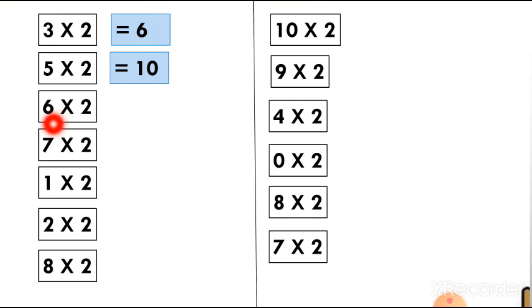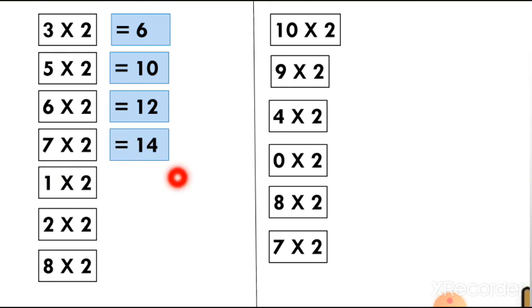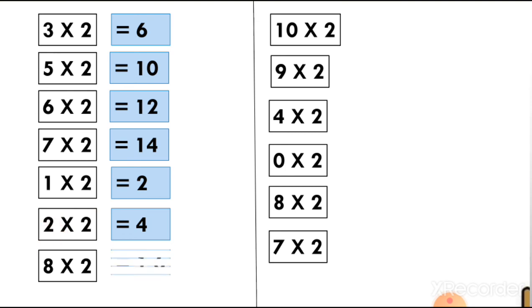Then I want to double the number 6. Then 6 2s are 12. This is very easy, students. Now I want to double the number 7. So 7 2s are 14. Now I want to double the number 1. So 1 2s are 2. Then I want to double 2. So 2 2s are 4. Then I want to double the number 8. So 8 2s are 16.